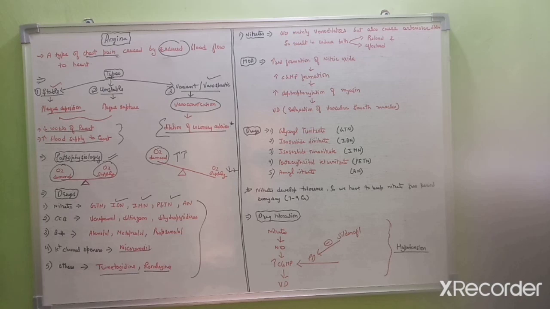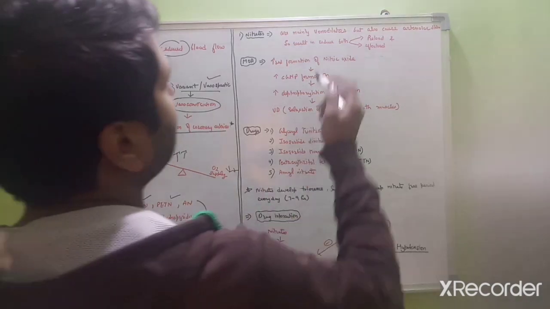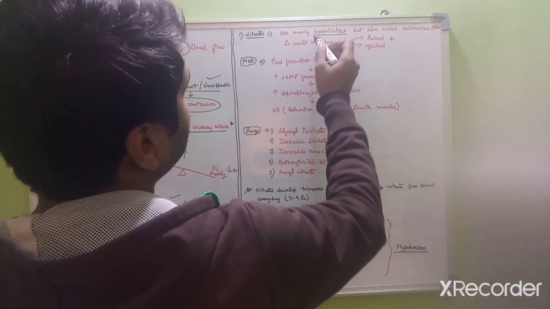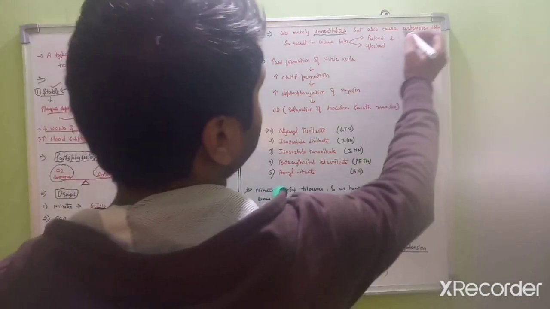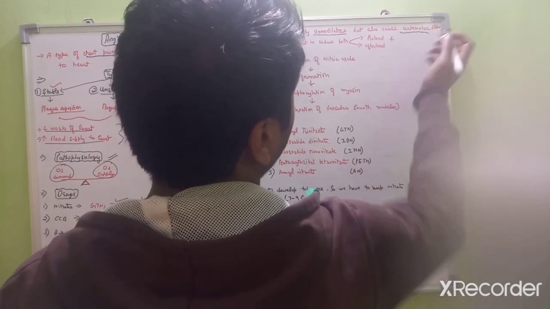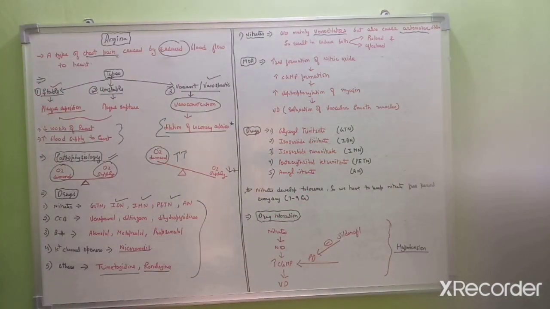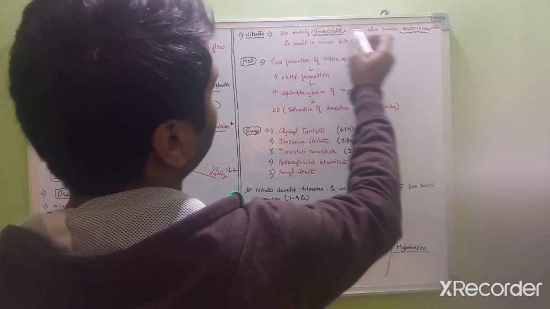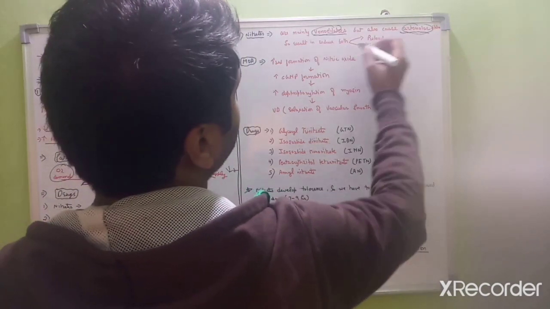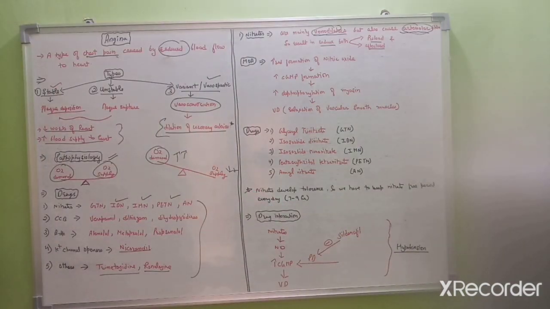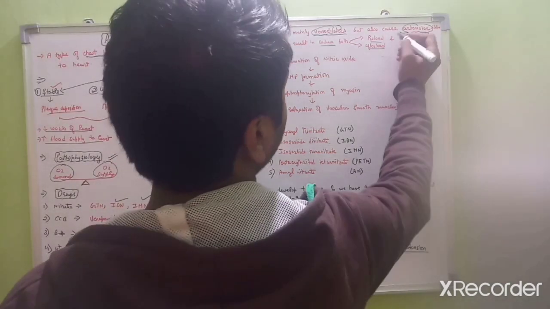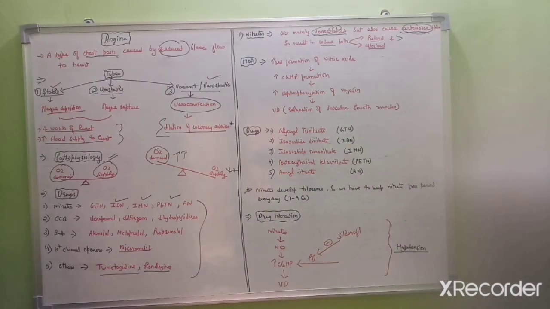So first one is nitrates. Nitrates are mainly venodilators, meaning they do dilation of the veins, but they also cause the dilation of the arteries, so they are also arteriolar dilators. So both as venodilator and arterial dilator, they will cause a reduction in the preload and the afterload. So the nitrate will reduce both the preload and the afterload, but they will reduce the preload more as compared to the afterload.